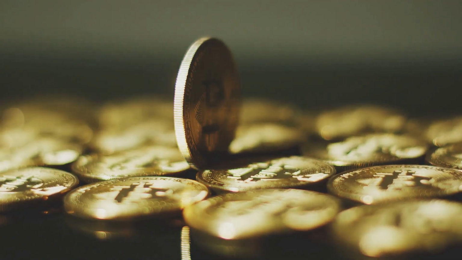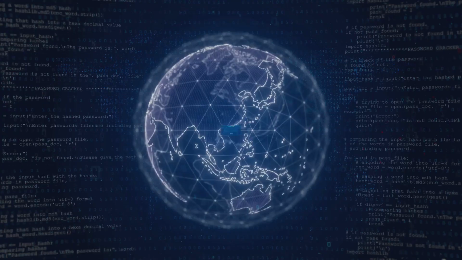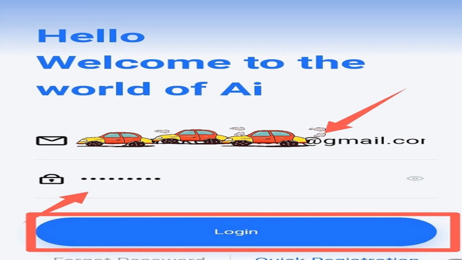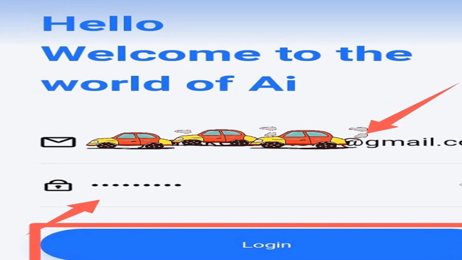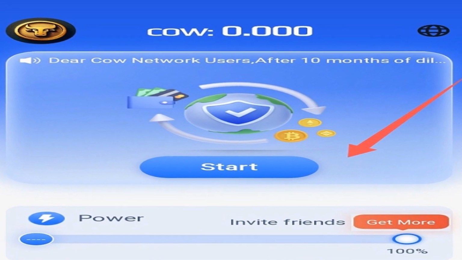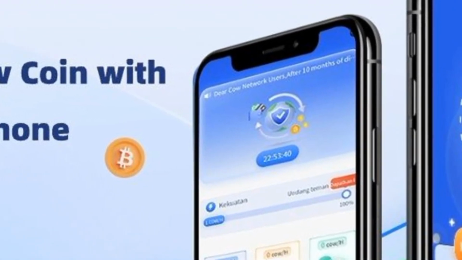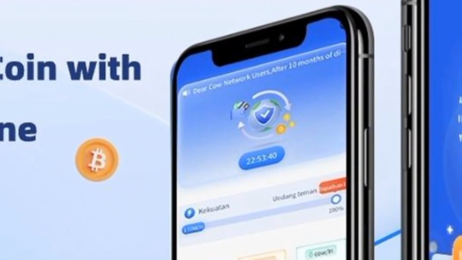You've just taken a significant step towards earning Cowcoins, but we're not done yet. After signing up, you'll be redirected to the login page. Here, enter the same email address and password you used during sign up and click on the login button. Voila, you're in. And now, for the most exciting part. Once every 24 hours, click on the start button. This simple action will set you on your journey to earning 1 Cowcoin per hour. And just like that, you're all set to start earning Cowcoins.